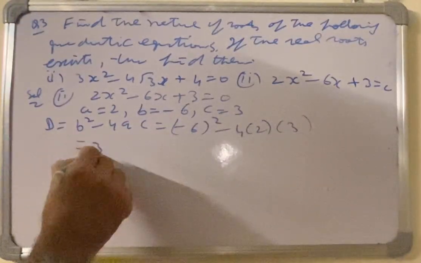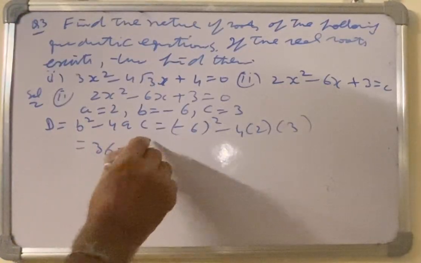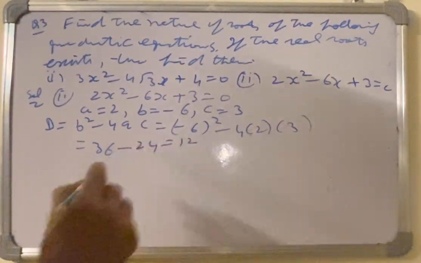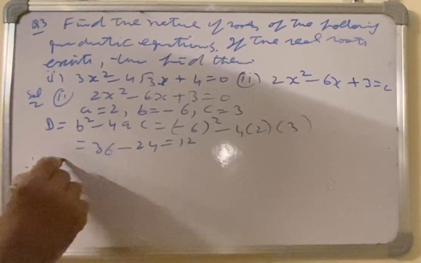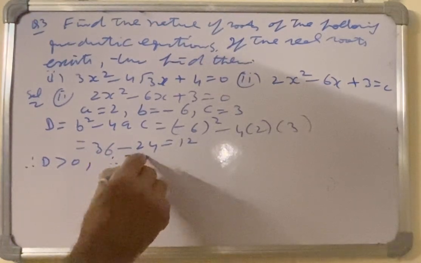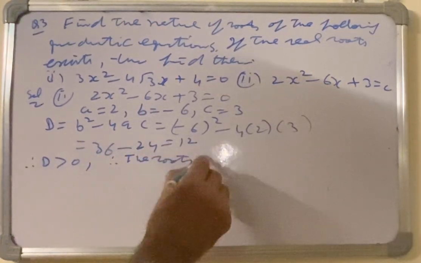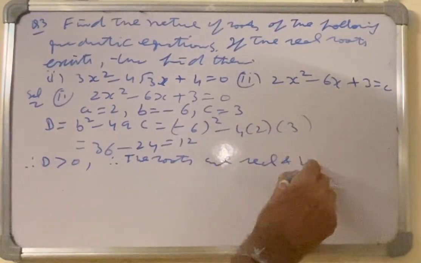So it is 36 minus 24, which is 12. Therefore d is positive, greater than 0. Therefore the roots are real and unequal.